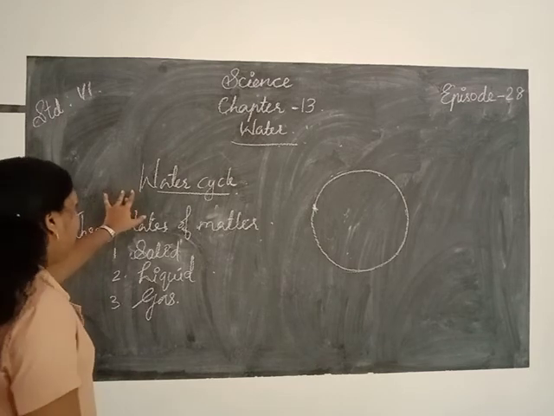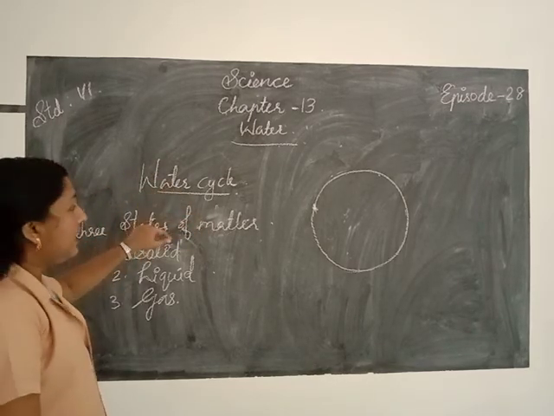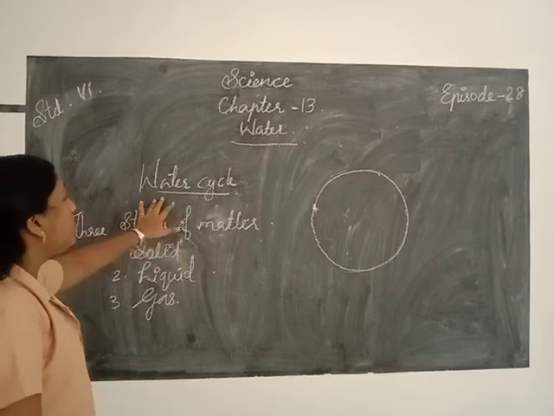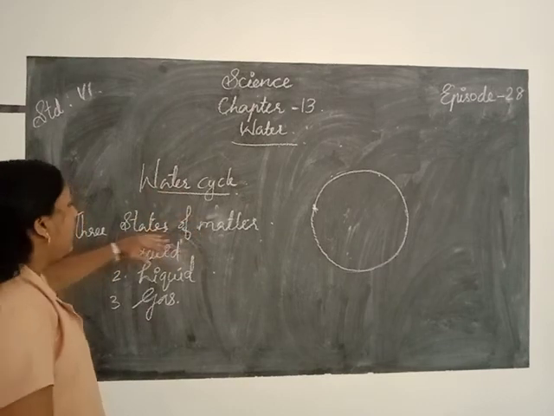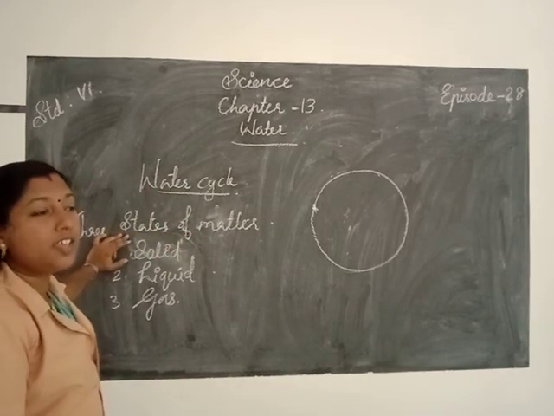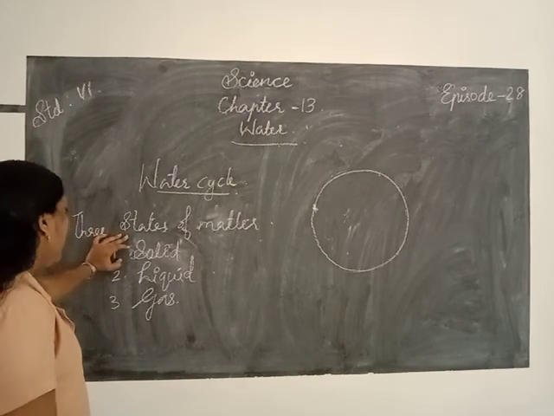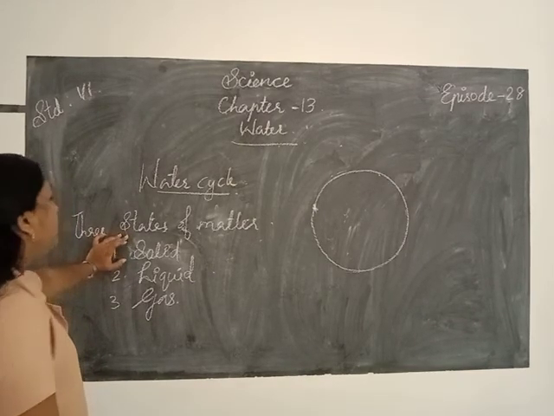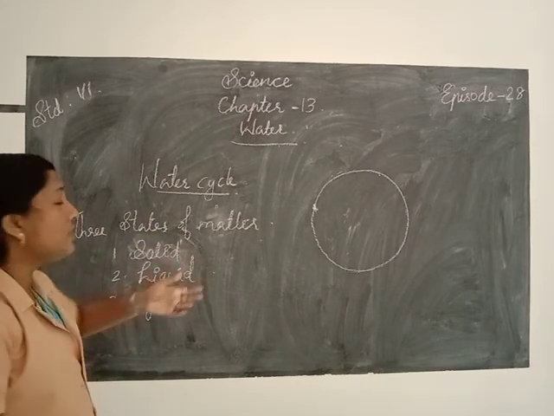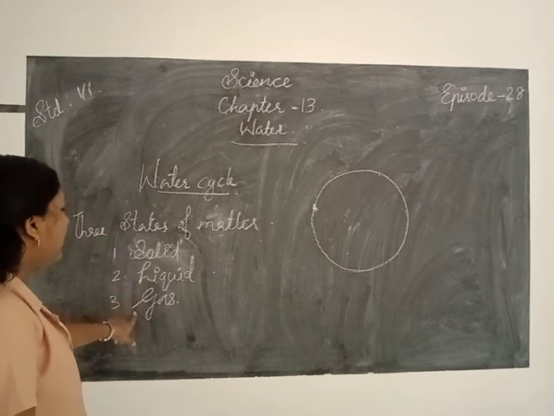The water cycle means the process of continuous circulating or movement of water between the water bodies like the rivers, ponds, lakes, oceans, seas and even land. In this process the water on the earth changes into 3 states of matter: solid, liquid and gas.